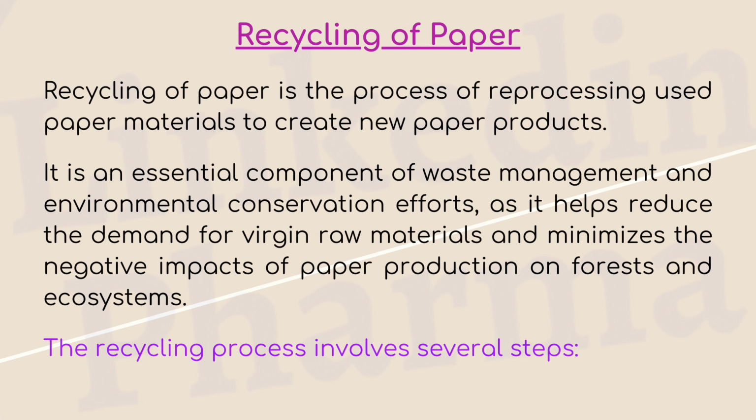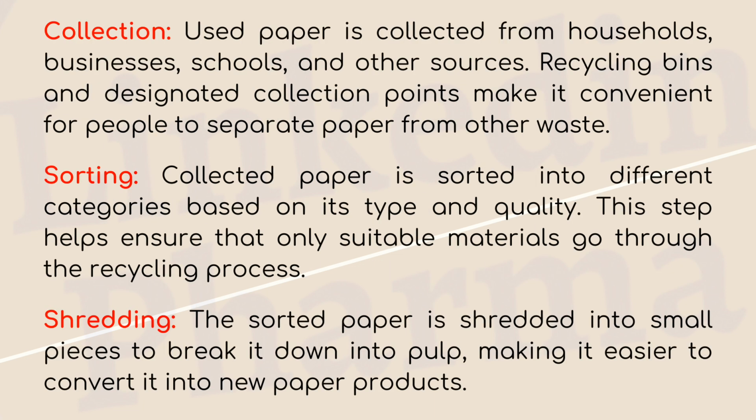The recycling process involves several steps. Collection. Used paper is collected from households, businesses, schools, and other sources. Recycling bins and designated collection points make it convenient for people to separate paper from other waste. Sorting. Collected paper is sorted into different categories based on its type and quality. This step helps ensure that only suitable materials go through the recycling process.